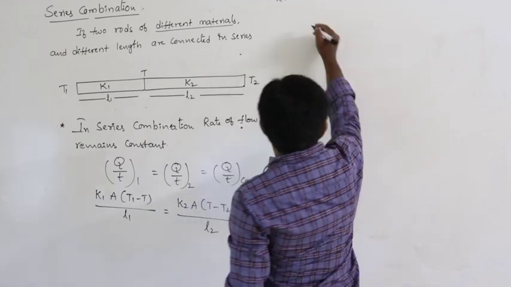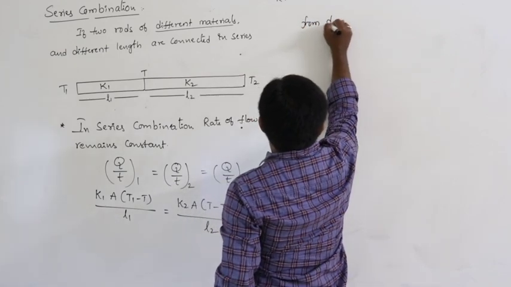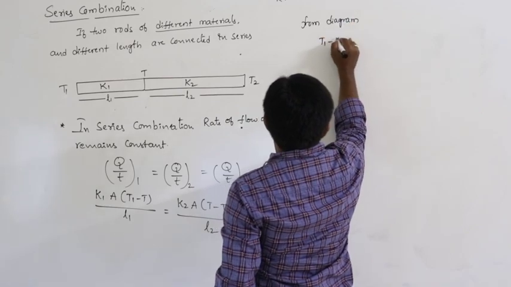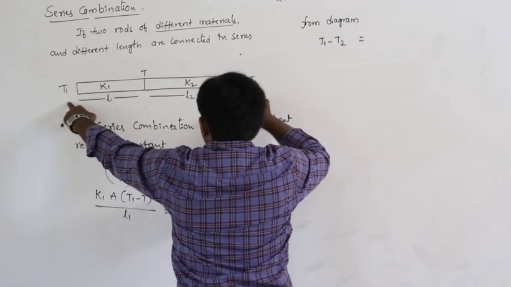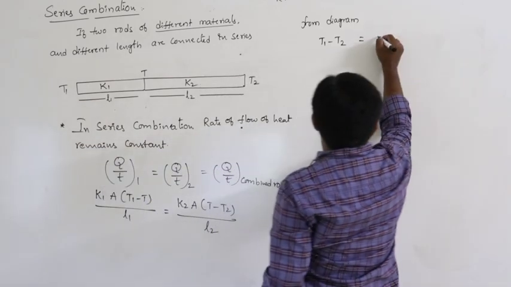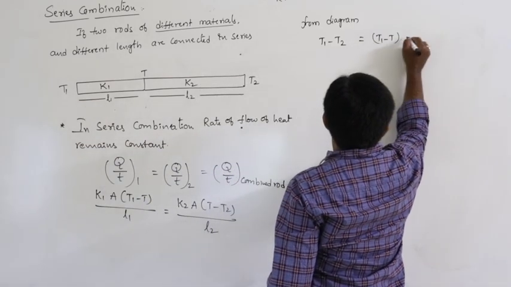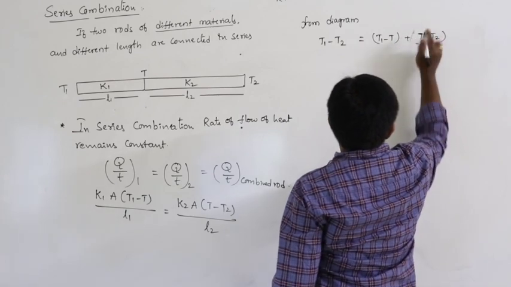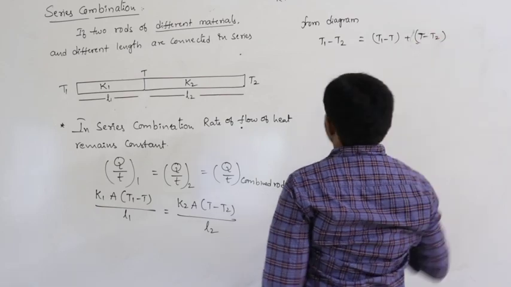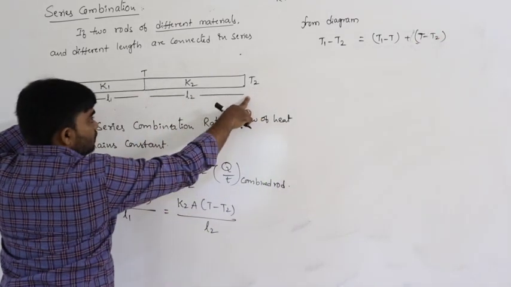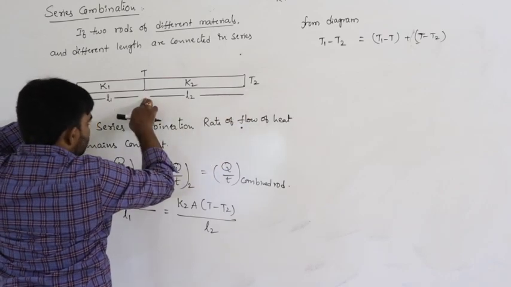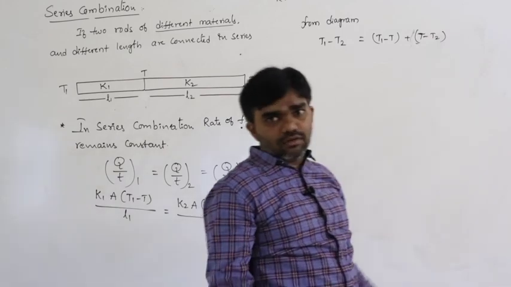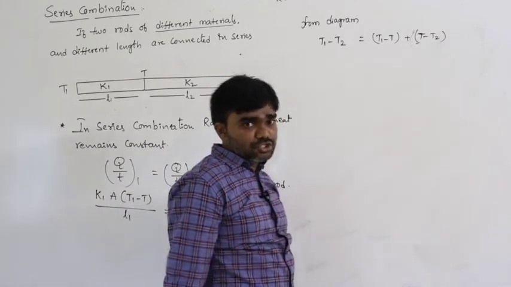So from the diagram, we can write T1 minus T2 equals T1 minus T plus T minus T2. So minus T plus T gets cancelled, and the relation doesn't change.